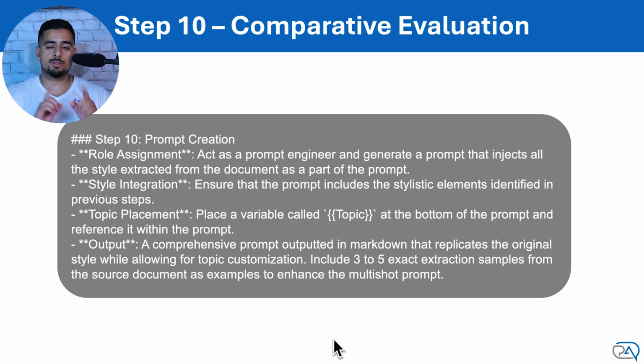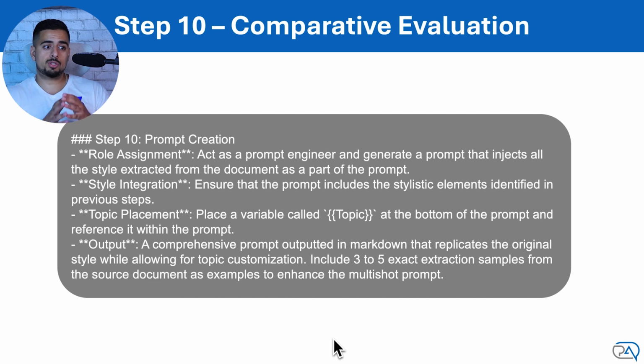There are tons of videos you can watch from a few weeks ago to get yourself up to speed for this last part. But pretty much, we're basically going to tell the AI to tell itself to write a prompt that puts together all of the elements that we've extracted, including the examples, to create what's called a multi-shot prompt, which is again a prompt that has multiple examples for the prompt to actually do some monkey see, monkey do, understand all the examples, and be able to replicate them that way.